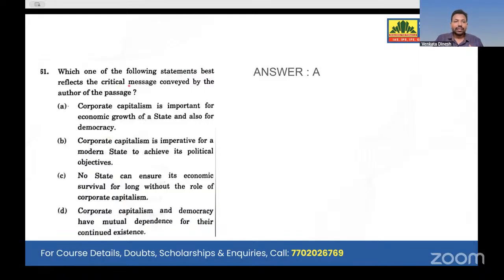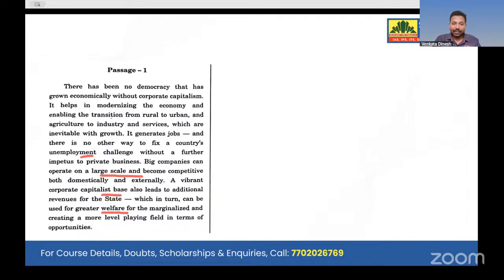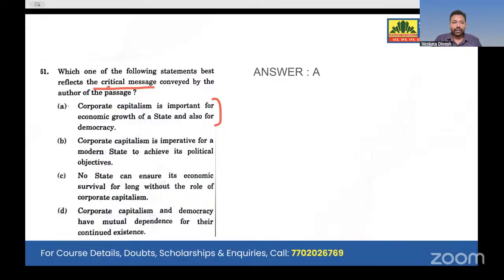Now look at this. Which one of the following statements best reflects the critical message? Corporate capitalism is important for economic growth of a state and also for democracy. Yeah, that is what it says. Clearly it said capitalism is required for development. They should help us. Now, corporate capitalism is imperative for a modern state to achieve its political objectives. A bit narrow statement compared to the first statement. The first statement is very wide, the second is narrow. No state can ensure its economic sustenance for long without the role of corporate capitalism. No way. It said in a country we should have capitalists and they should help us. That doesn't mean that without them we can't sustain.